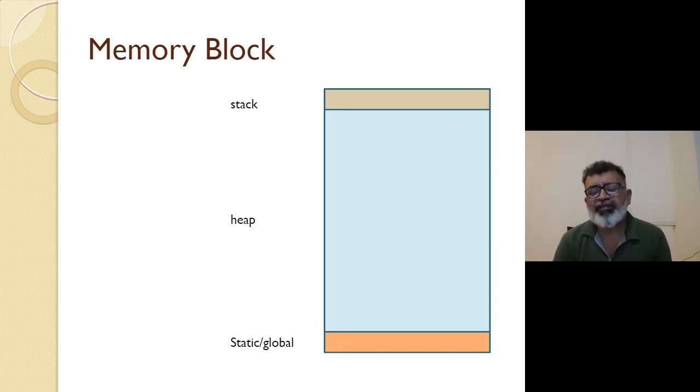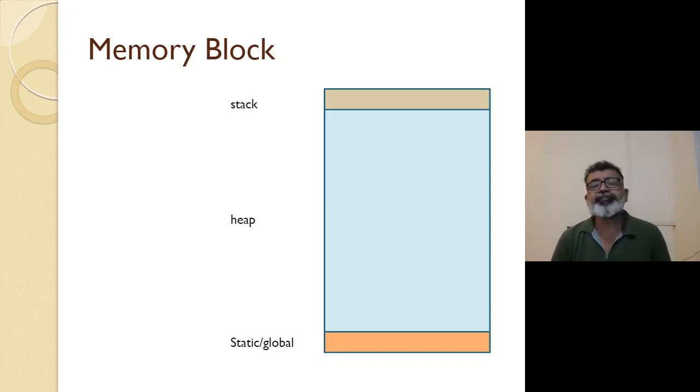So when you declare a variable as static inside a function, then the variable is given memory from the static or global area. Or when you declare a variable at the file scope, I think you can recall this terminology, file scope, right? Outside the function. So when you declare a variable there, that memory is given from the static and global memory. All the rest of the variables, except register variables, are given memory from the stack region.